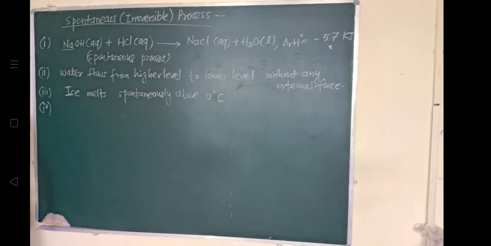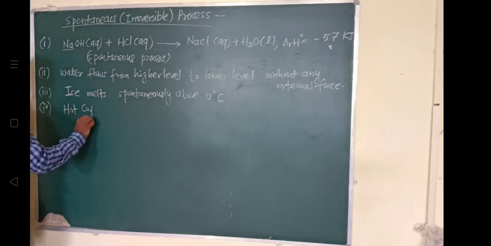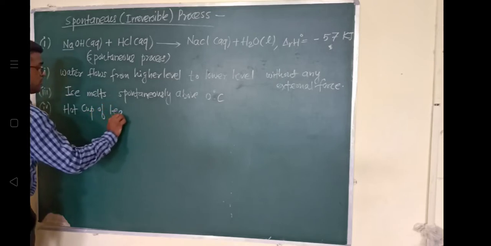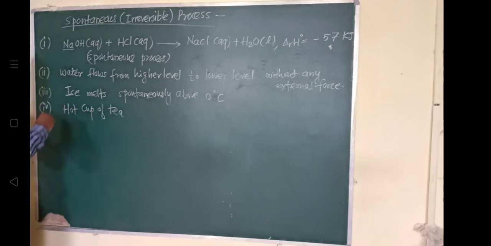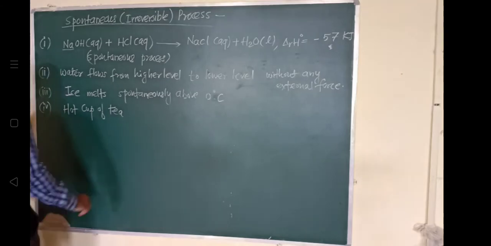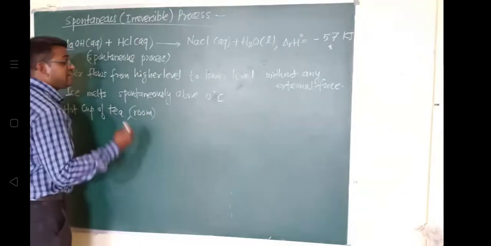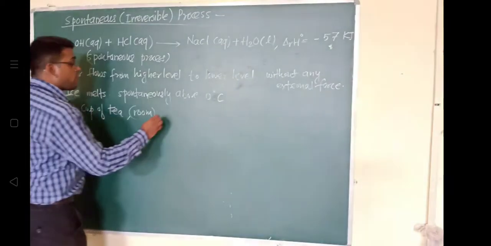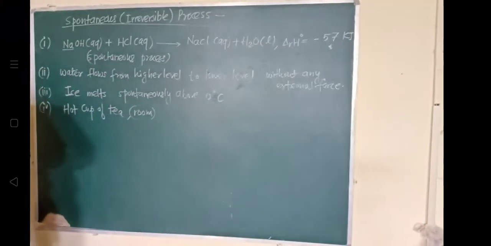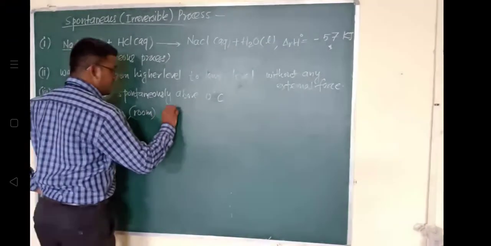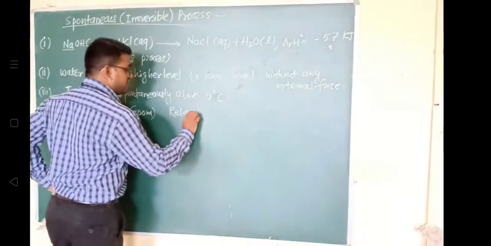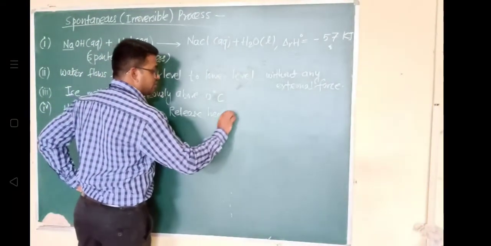When a hot cup of tea is kept in a normal room, what happens? It releases heat to the surrounding.